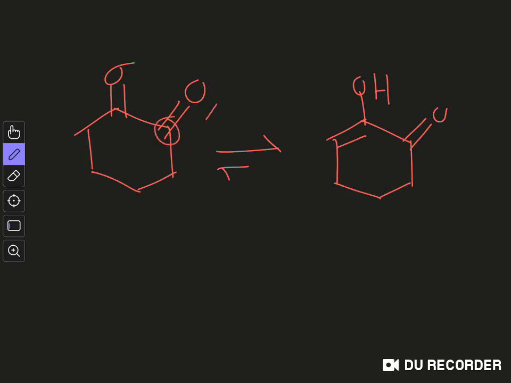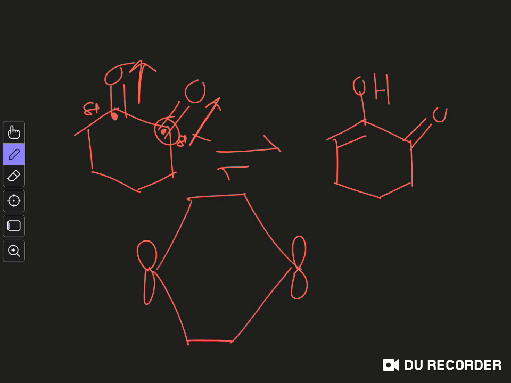In the carbonyl group, this group is very polar, and you know that you have delta positive charge over here, and this delta positive is very high. So we have previously seen that if you consider these two as empty p orbitals and draw the molecular orbitals, this is actually stabilizing because they are overlapping, but at the same time you have this Coulombic repulsion. Because of this Coulombic repulsion, they don't want to stay like this, they go to the enol form.